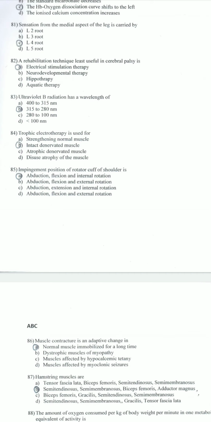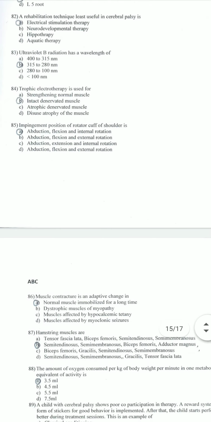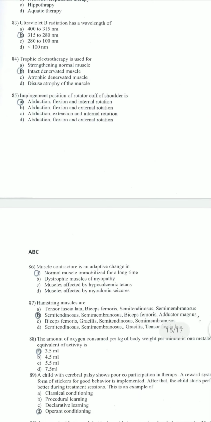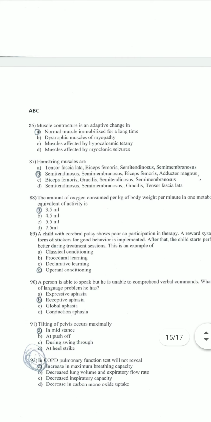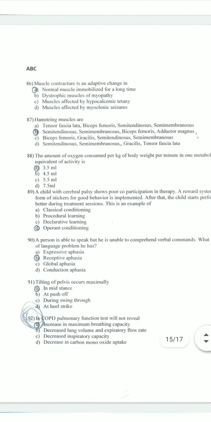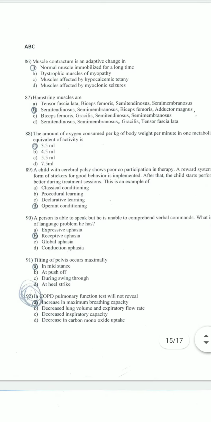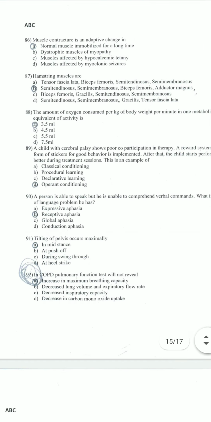Ultraviolet B radiation has a wavelength of 315 to 280 nanometers. Trophic electrotherapy is used for intact denervated muscles. Impingement position of the rotator cuff of the shoulder is abduction, flexion, and internal rotation. Muscle contracture is an adaptive change in normal muscle immobilized for a long time. Hamstring muscles are semitendinosus, semimembranosus, biceps femoris, and adductor magnus.